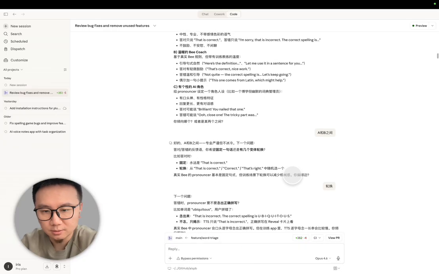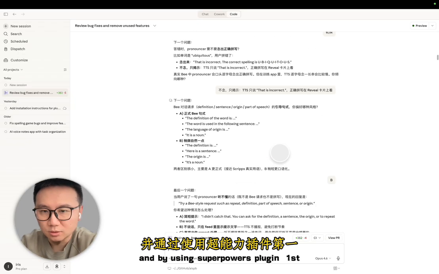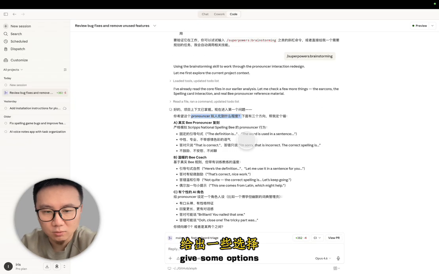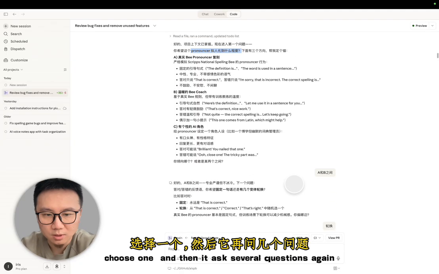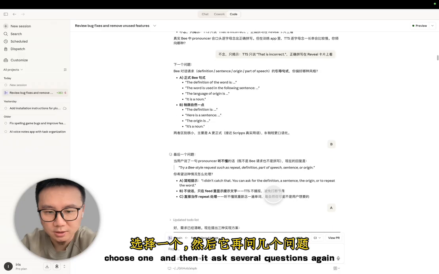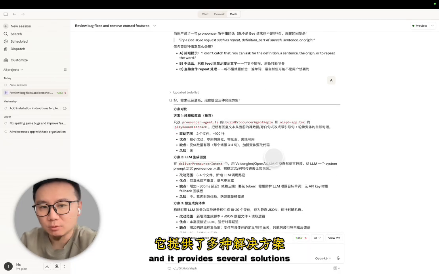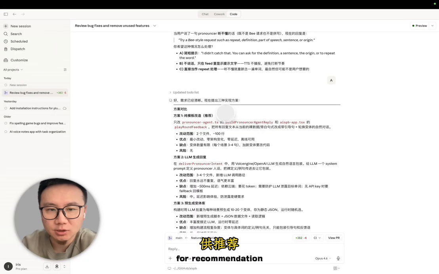These 2 days, I interacted with Claude Code using the Superpowers plugin. First, it gives some options, I choose one, and then it asks several questions again and makes the demand clear, and it provides several solutions for recommendation.